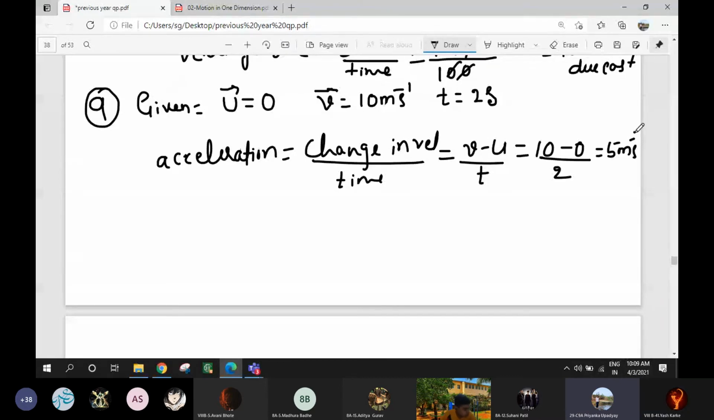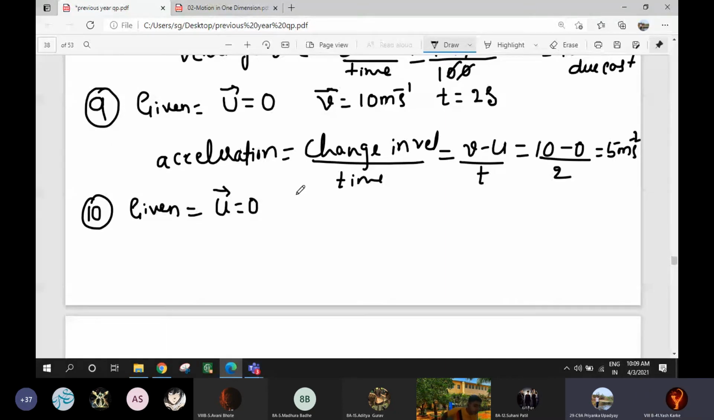Next, the 10th one. Again write given. Girls, are you understanding? A car starting from rest. Here also the car is starting from rest, so u is equal to 0. Acquires a velocity of 180 meter per second. So final velocity is 180 meter per second, in time